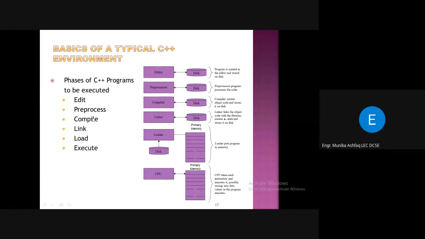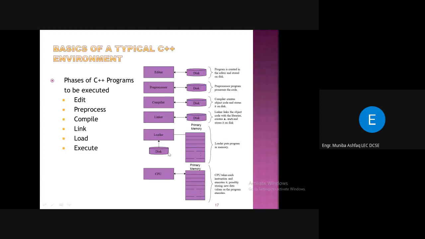Then the third phase is compile time. For that we need a compiler, which converts the high-level language into low-level language and creates an object code. That object code can be stored on the disk, right? Then the next phase is link, which requires a linker. The linker links the object code with the libraries, creates a .out file and stores it on the disk.